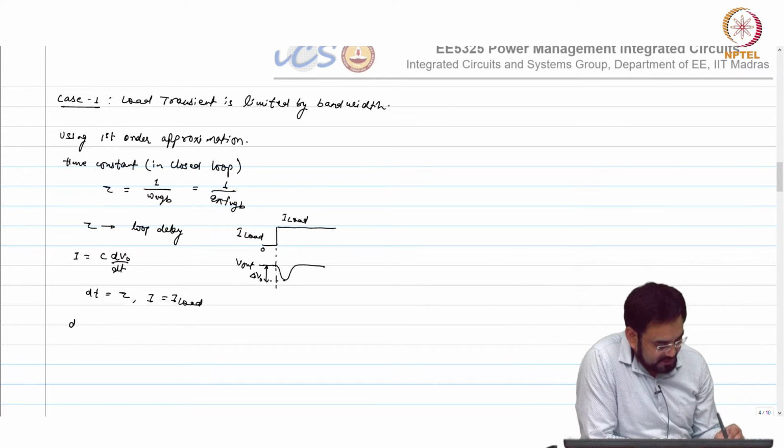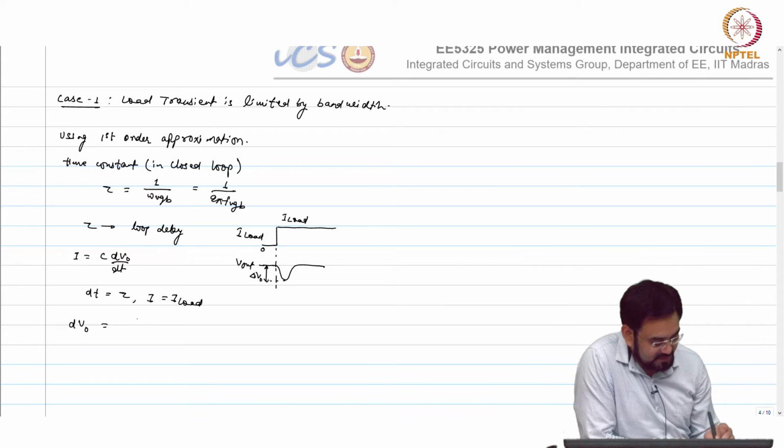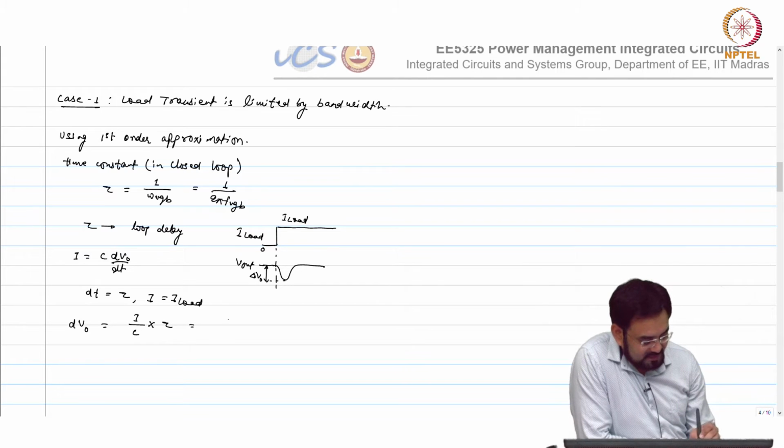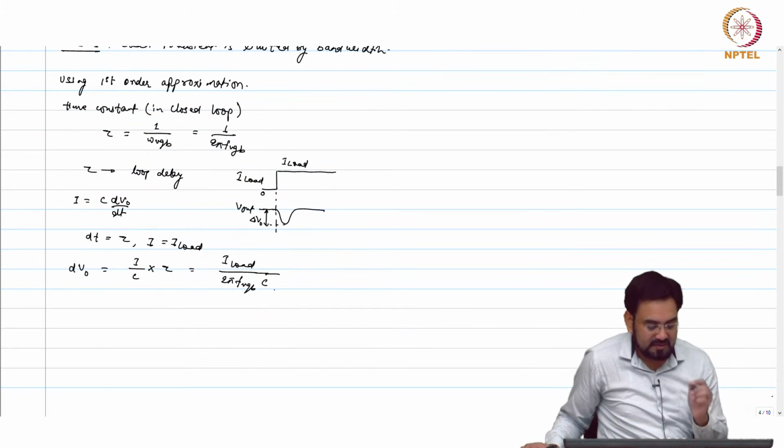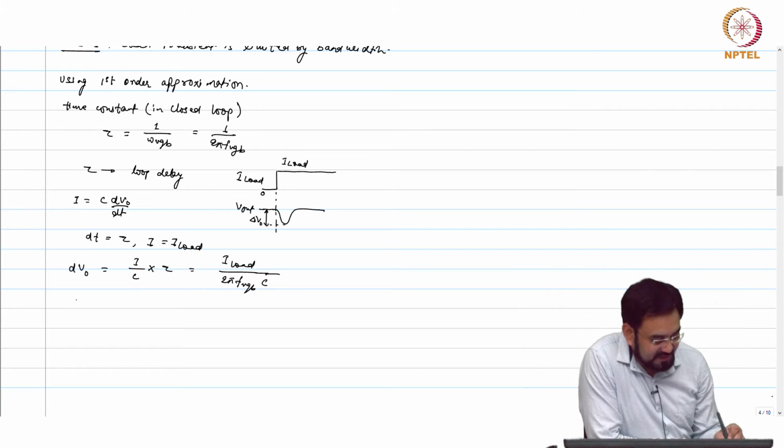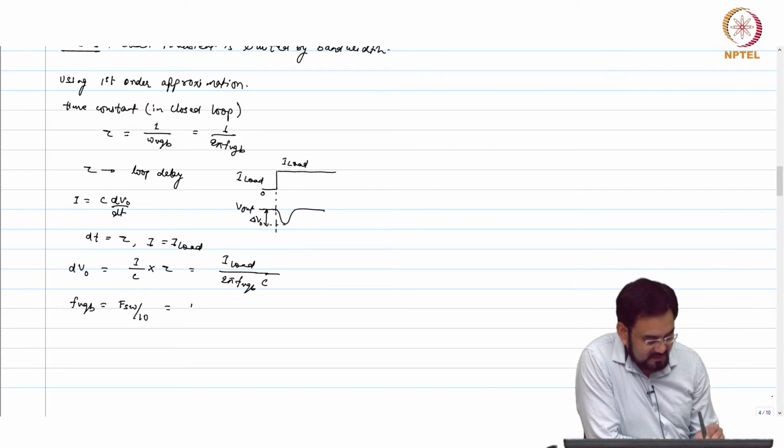So now dV out equals I over C into tau, which is I load over 2 pi f of UGB into C. We know I load, and we know FUGB for 10 megahertz. FUGB is FSW by 10, so 1 megahertz.